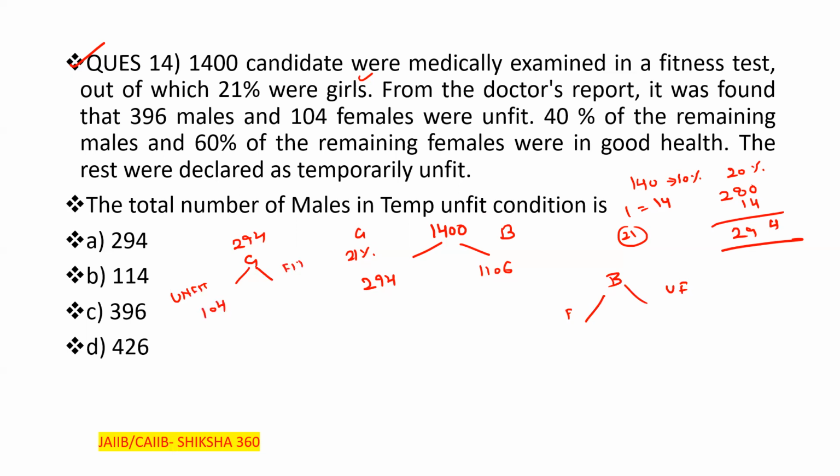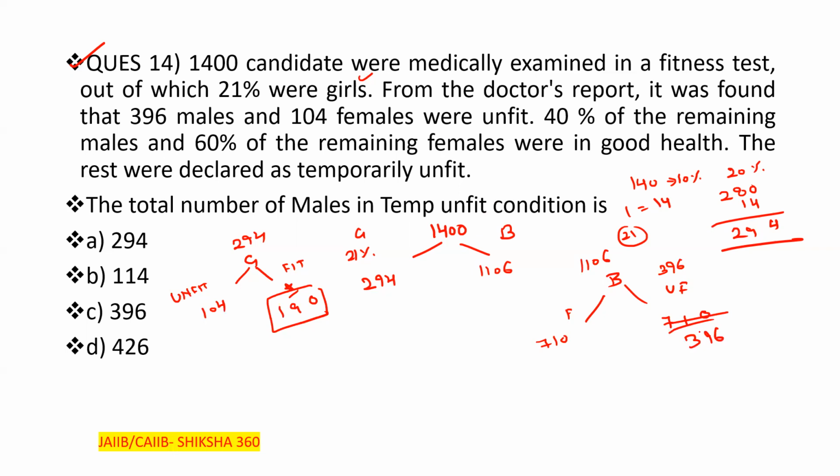So what is considered under the fit category? 190 girls are fit here as per the given information till now. And out of the boys, that is 1106, 396 are unfit. If we subtract 396, it is 710. So 710 boys are fit here and 396 are unfit here.